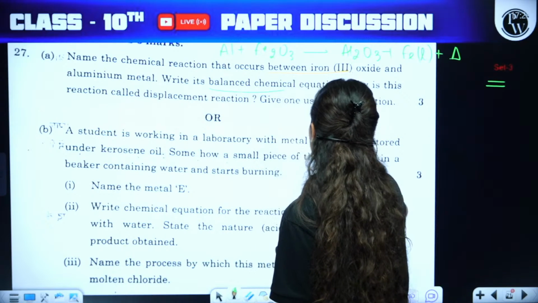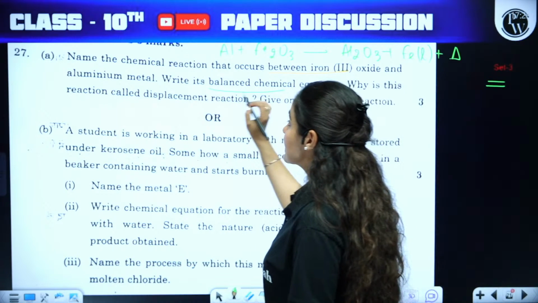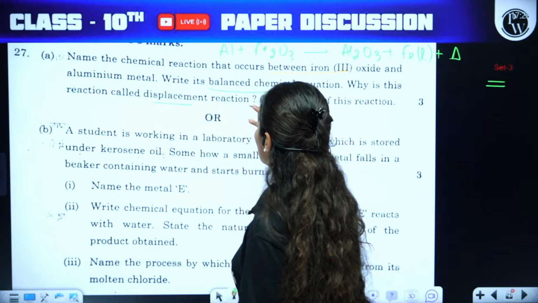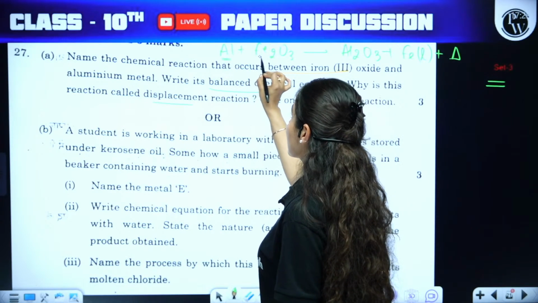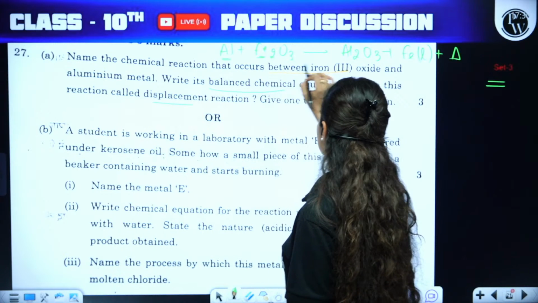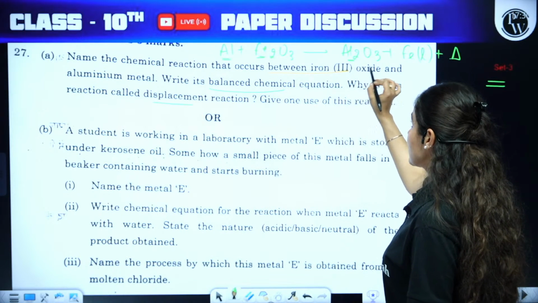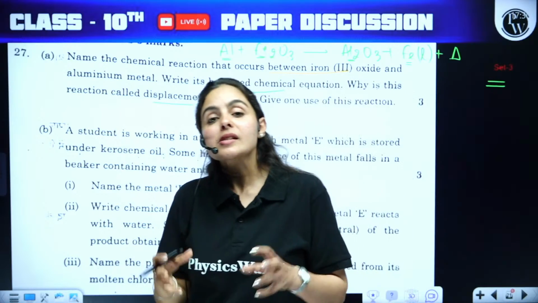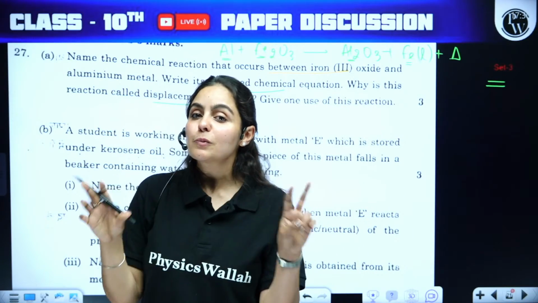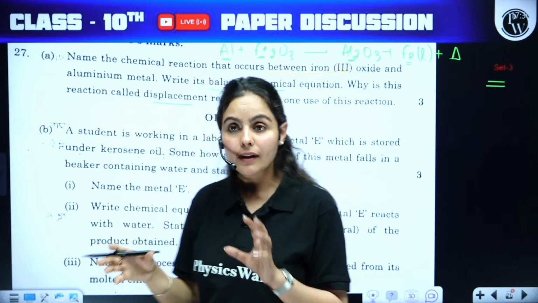Write its balanced chemical equation. Why is this called a displacement reaction? How will you explain it? Aluminium is more reactive than iron. So aluminium displaces iron from its position, creates aluminium oxide, and iron will be given out. This is how you will be explaining based upon the reactivity difference between the metals.